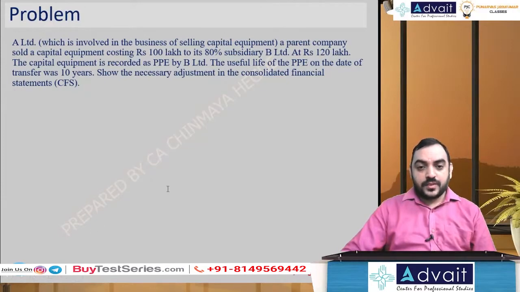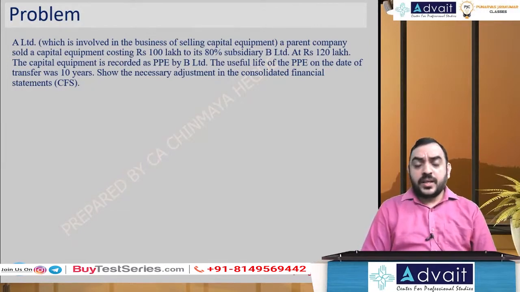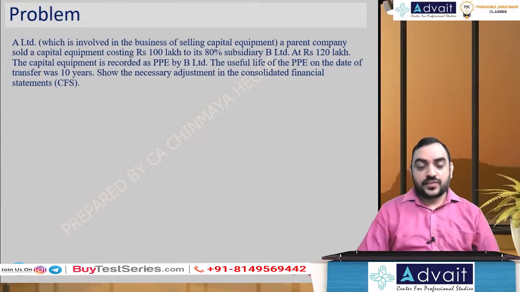Okay, next one. A Limited, which is involved in the business of selling capital equipment. A parent company sold equipment costing 100 lakhs to its 80% subsidiary B Limited at 120 lakhs.